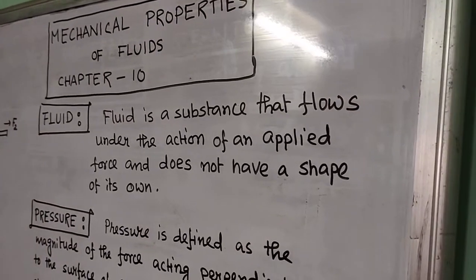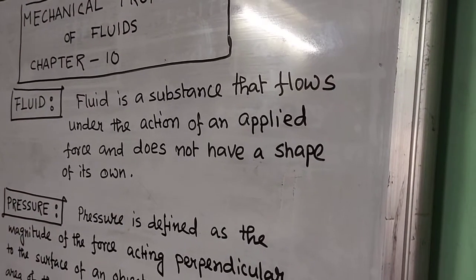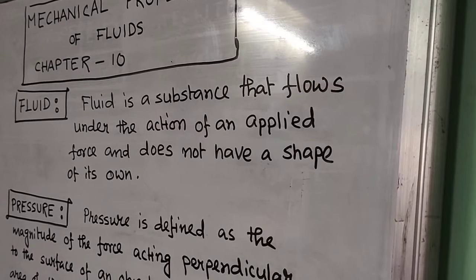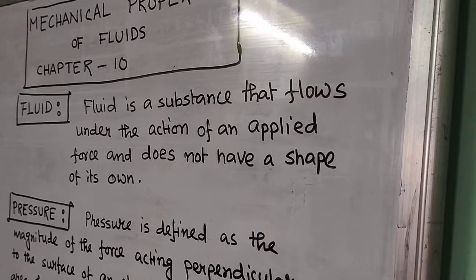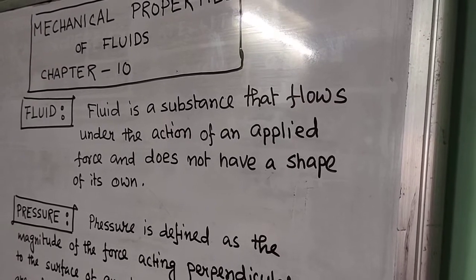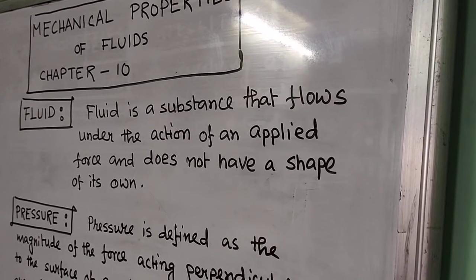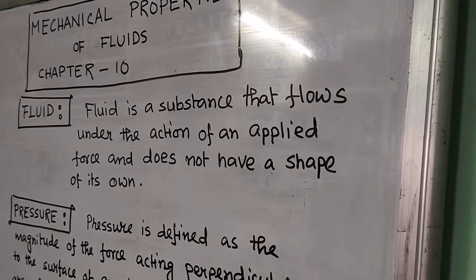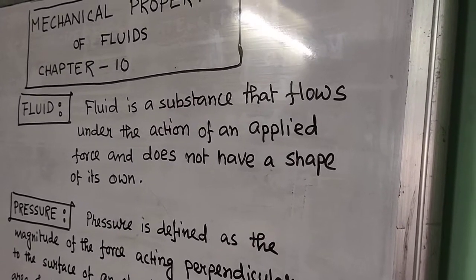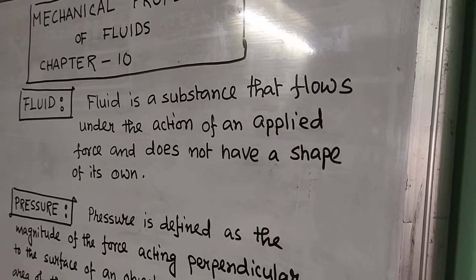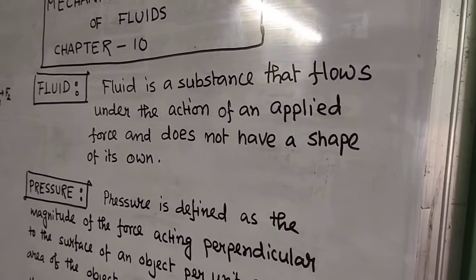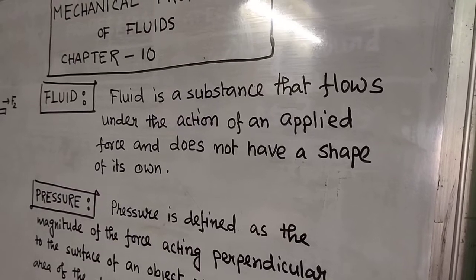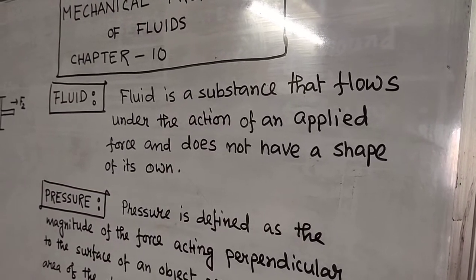So let me read out what we have written on the board. Fluid is a substance that flows under the action of an applied force and does not have a shape of its own. So it's a very simple one. It means the material which flows and does not have any definite shape, and it acquires the shape of the container. Basically here we'll consider liquid as a fluid. We are not going to consider the gas.